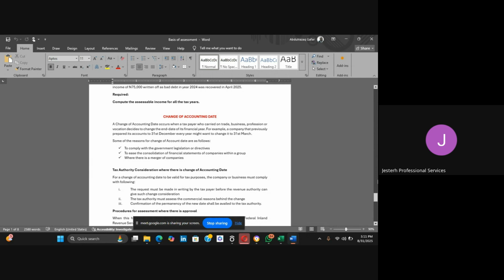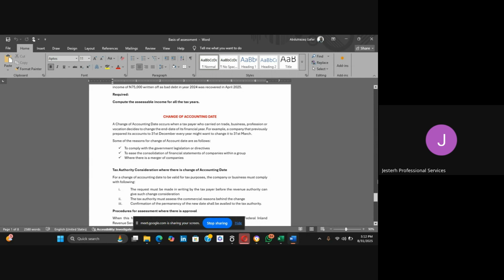Then if there is also a merger or acquisition of companies, such a case could also lead to a company changing its accounting year. And if there is a merger, automatically the company that is merged with the other company, when there is a merger, it means that two or more companies are coming together to become one.